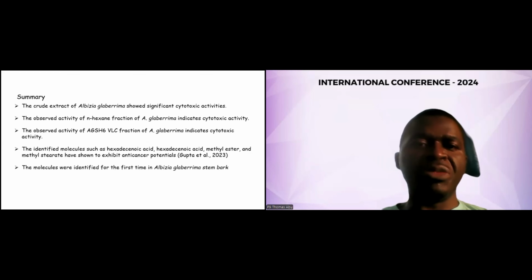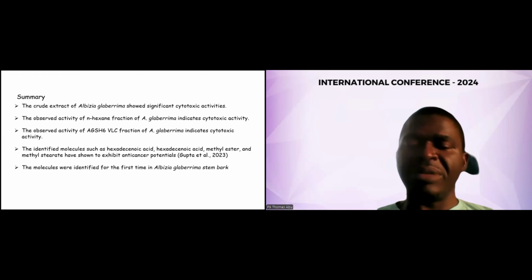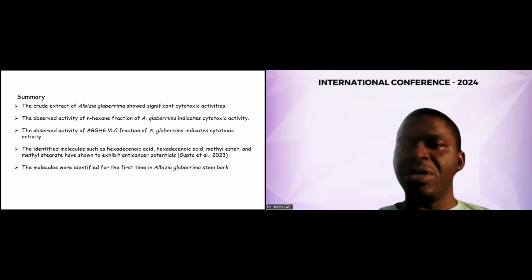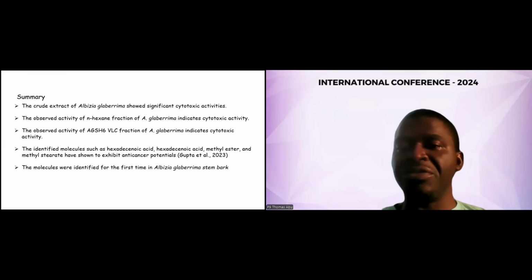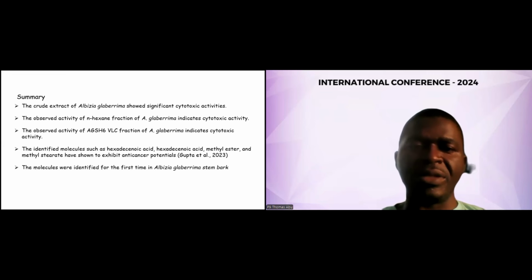In summary, the crude extract of Albizia glaberrima shows significant cytotoxic activities, and the hexane fraction of this same crude extract also indicates cytotoxic activity. Likewise, the AGSH6, that is the VLC fraction of Albizia glaberrima, indicates cytotoxic activity.